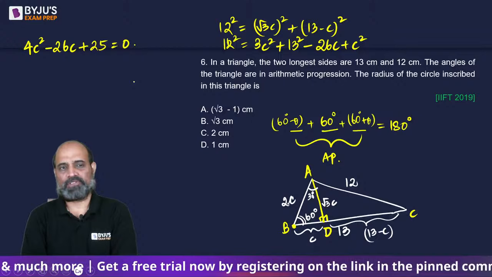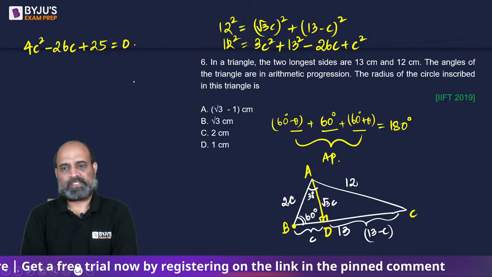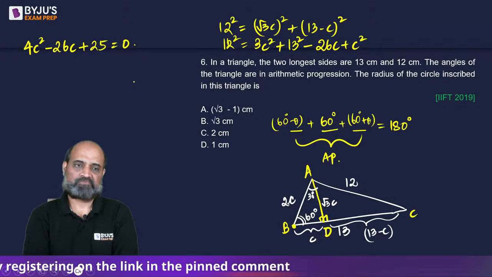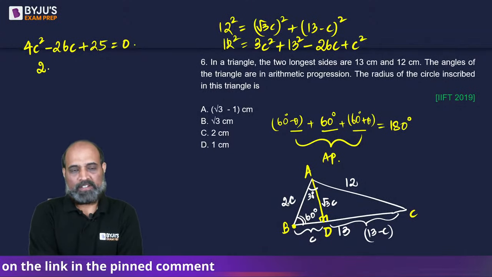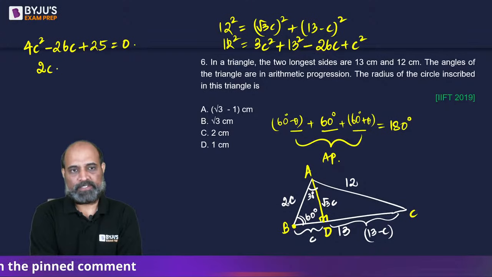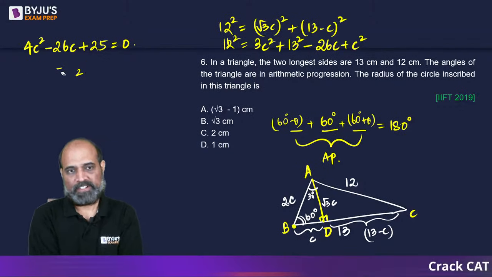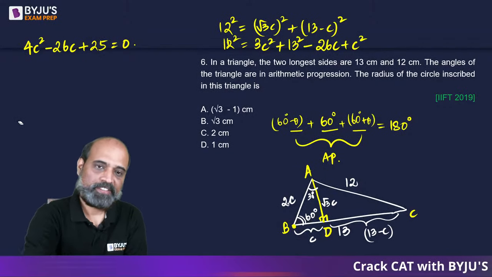Hit and trial will also not do. Little weird. So 2C minus 13 by 2, वही आएगा घूम फिर के. Really not worth solving, right?